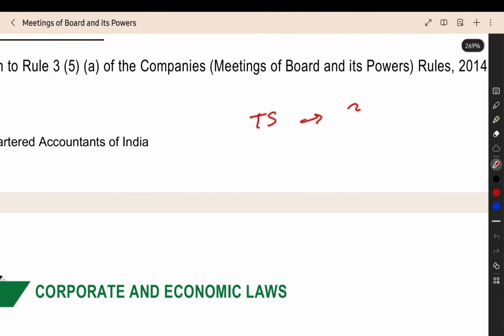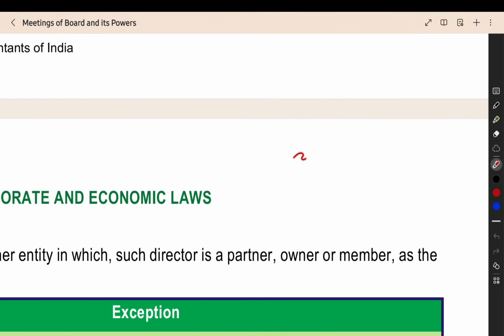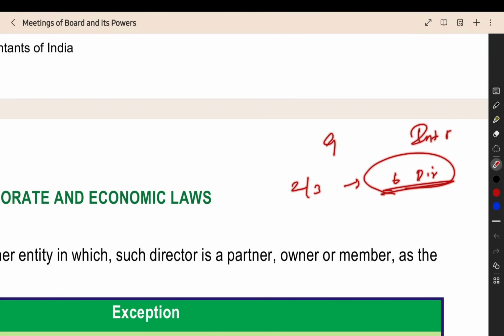Of the total strength, two-thirds are the interested directors. So the remaining non-interested directors will be considered as the quorum, and it should be minimum 2. For example, say we have 9 directors. Two-thirds comes to 6 directors, so these 6 directors are the interested directors. Then the remaining 3 directors are the non-interested directors, and the quorum will be 3 directors.